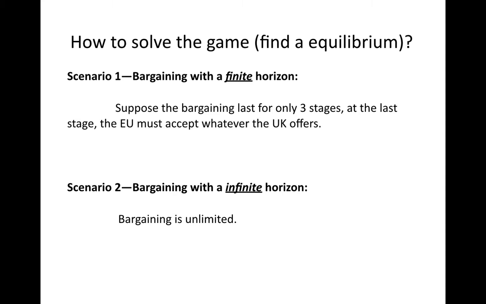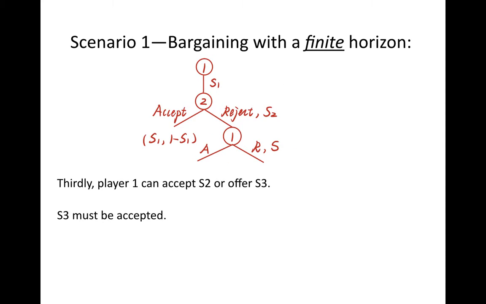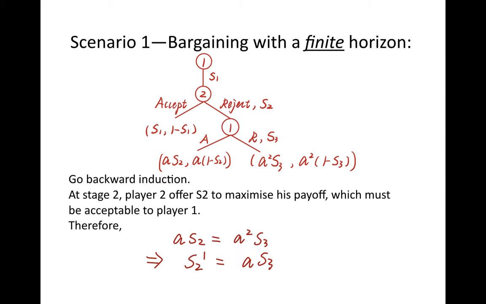We talk about it in two scenarios. Scenario one is bargaining with a finite horizon. First, player 1 offers S1, and player 2 can accept or reject and offer S2. Thirdly, player 1 can accept S2 or offer S3. S3 must be accepted. So we will use backward induction.